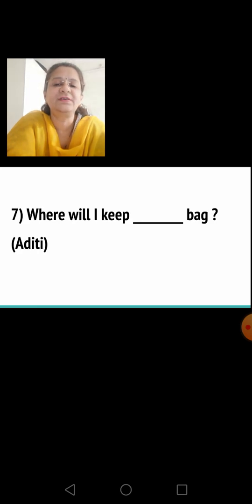Seventh sentence, where will I keep dash bag? Here the name Aditi is given in the bracket. What have you written children? What is the answer? Aditi's bag. A-D-I-T-I with an apostrophe S. Where will I keep Aditi's bag?